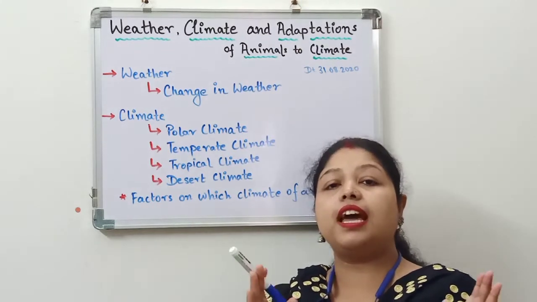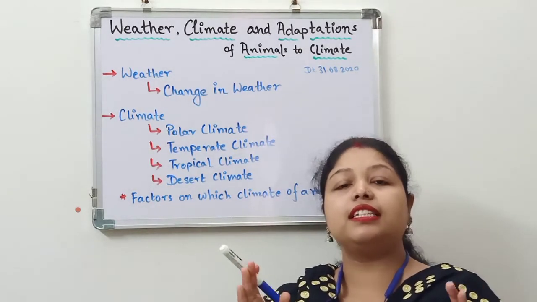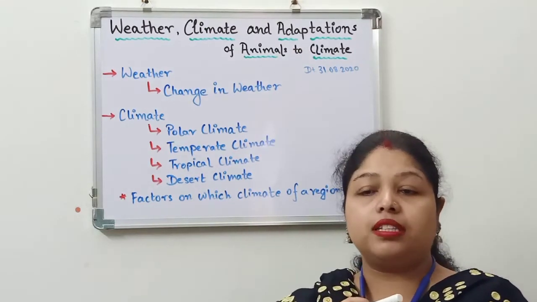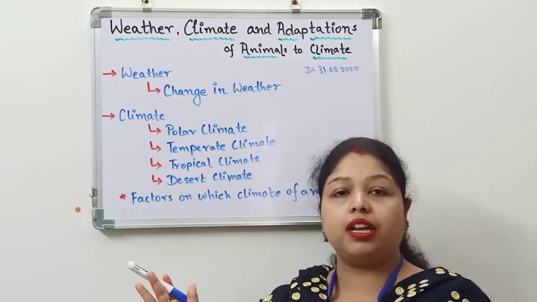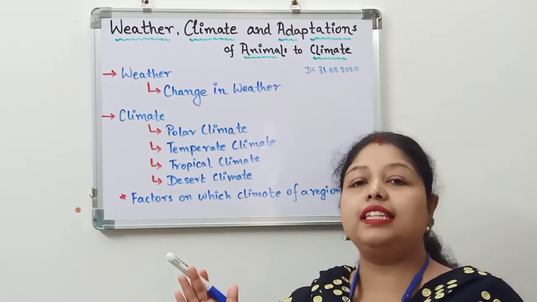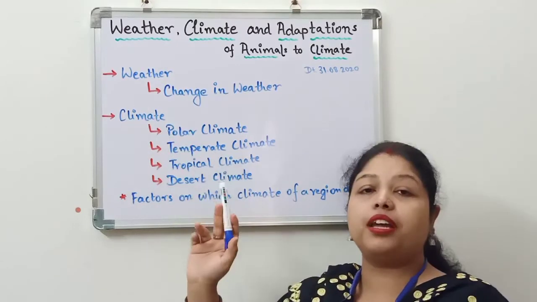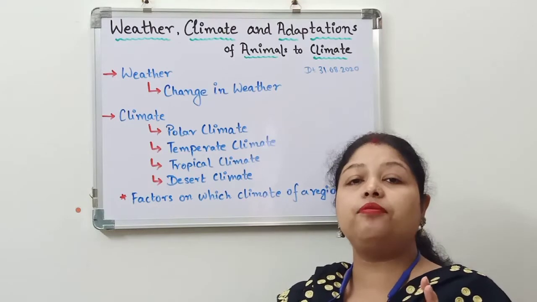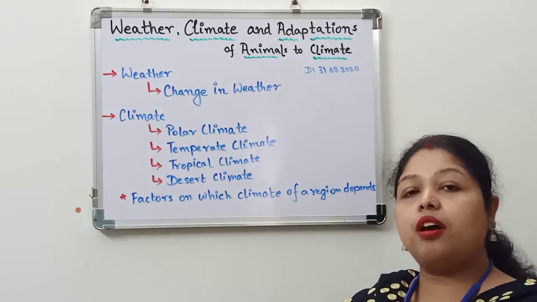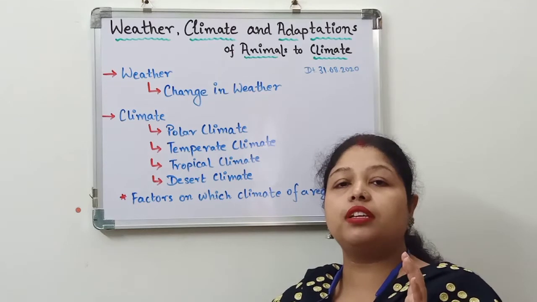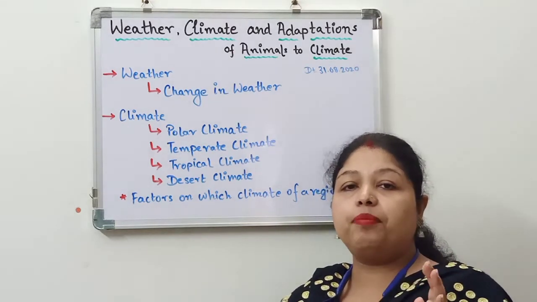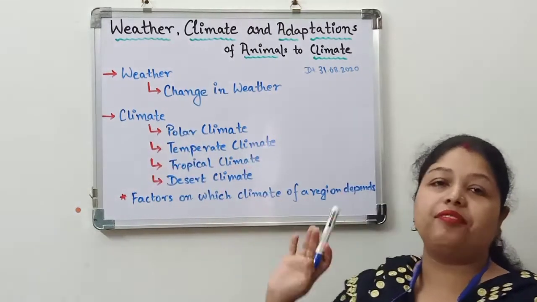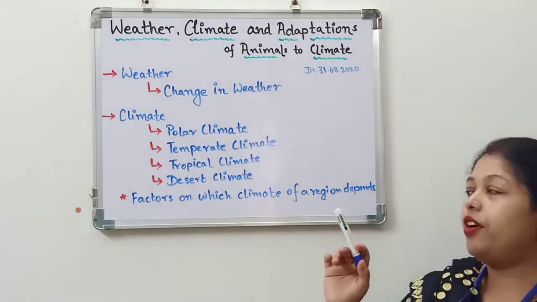Weather is prevalent at a smaller region, and it changes from day to day. Whereas climate is applicable for a huge area, that means for a country, and this climate is determined by observing the weather of a place for longer than 25 years. That means after watching what type of weather is prevailing in a particular country for 25 years, we can decide that India is having a hot tropical type of climate, right?